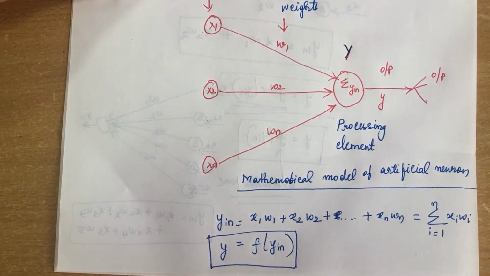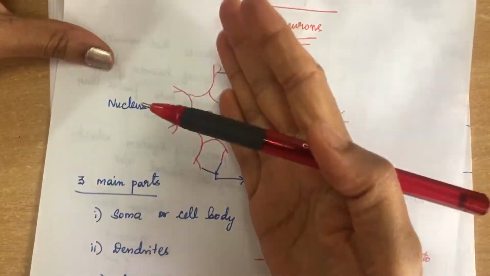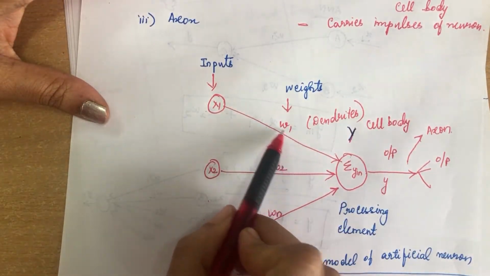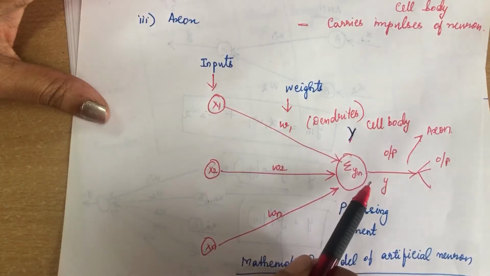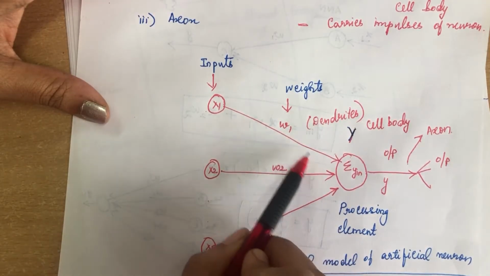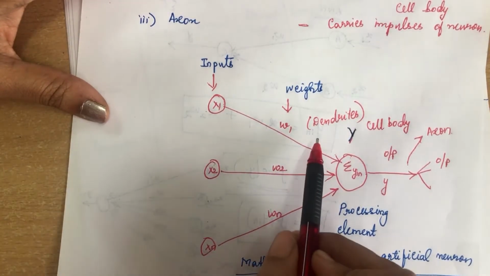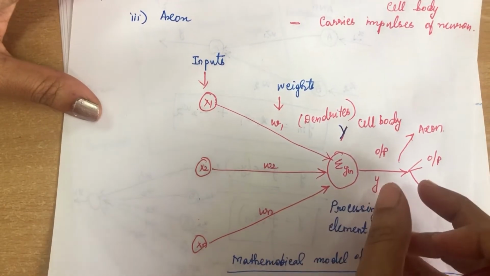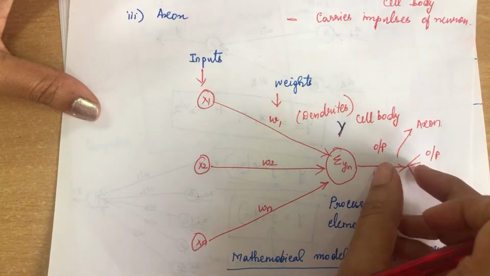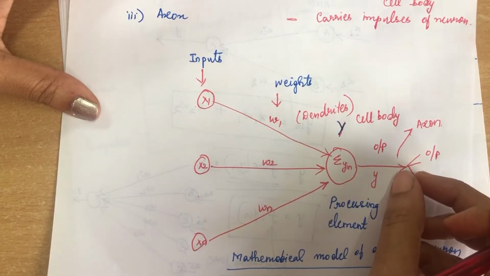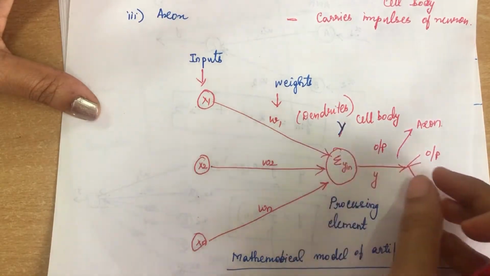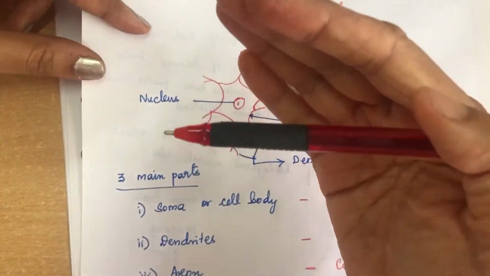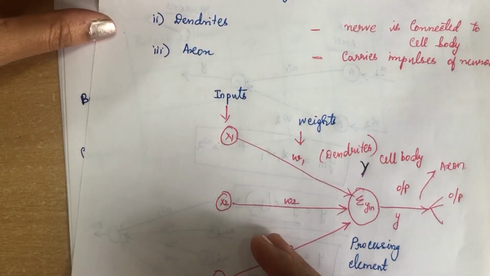Is it okay? So when we compare this biological network with artificial neural network, we can say that these are all the nerves which are connected from one neuron to another neuron. These interconnections are called dendrites, and this is a cell body where the calculation is done, and this we can call an axon. Axon carries the actual impulse of that particular connection. Okay, this is called axon. This is how we can compare the biological neuron with artificial neural network.